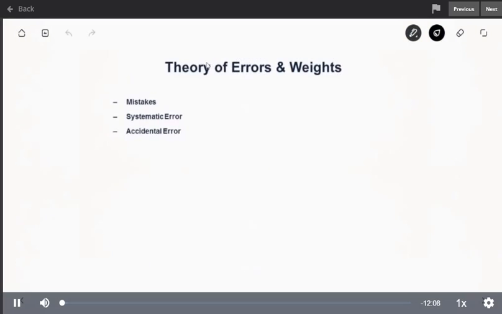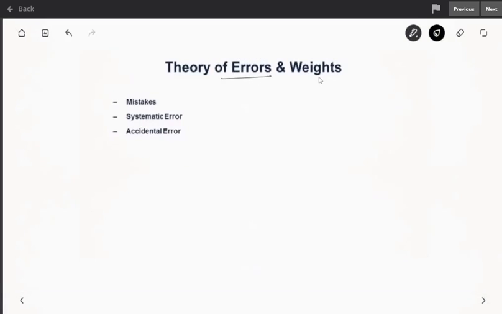Hello everyone, in this video we will see about theory of errors while surveying and also about weights, like how much weightage is given. However careful you are, there is always a possibility of error in the measurement which you are doing. Be it an angular measurement or a linear measurement, there are always possibilities of errors and we should try and minimize them as much as possible, or give some relative indication of how accurate that value is.